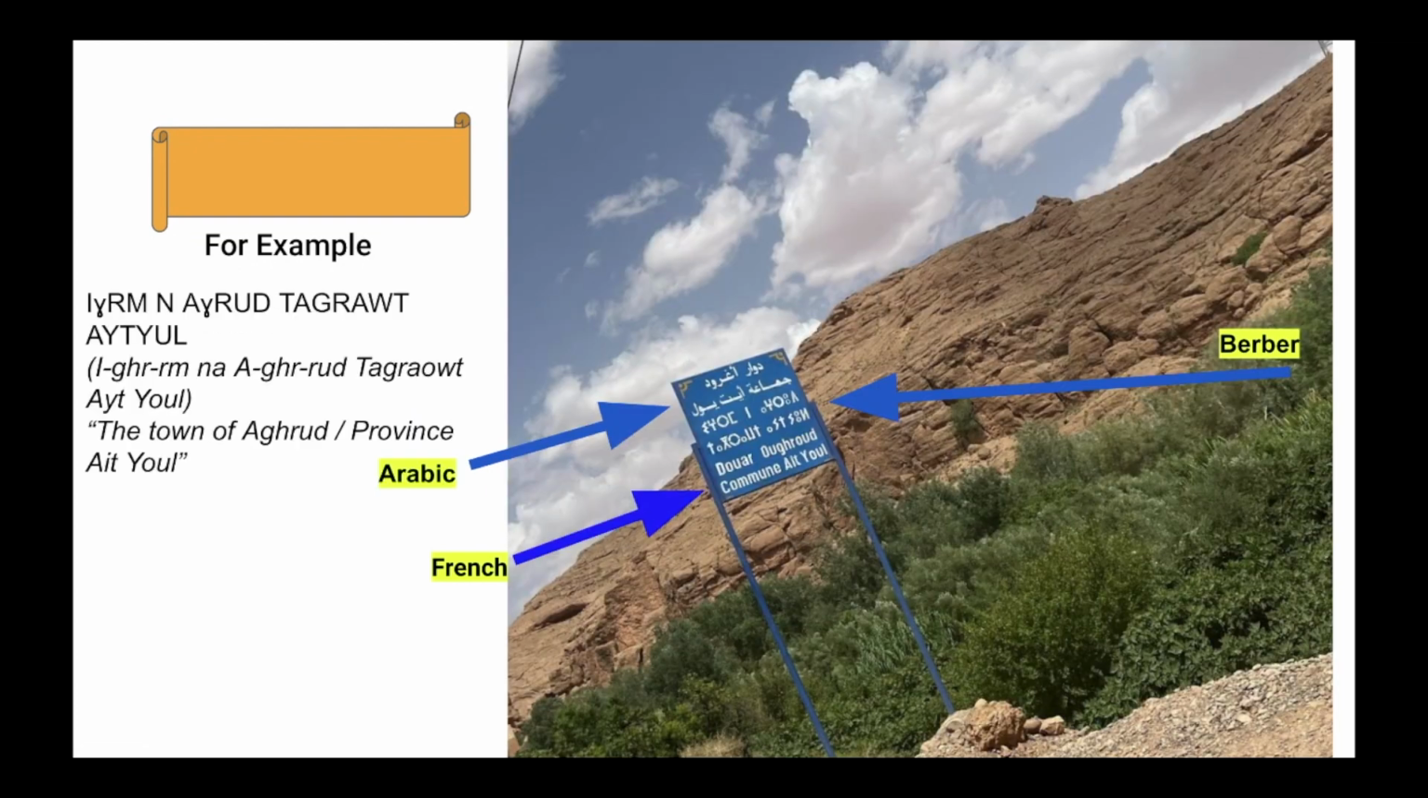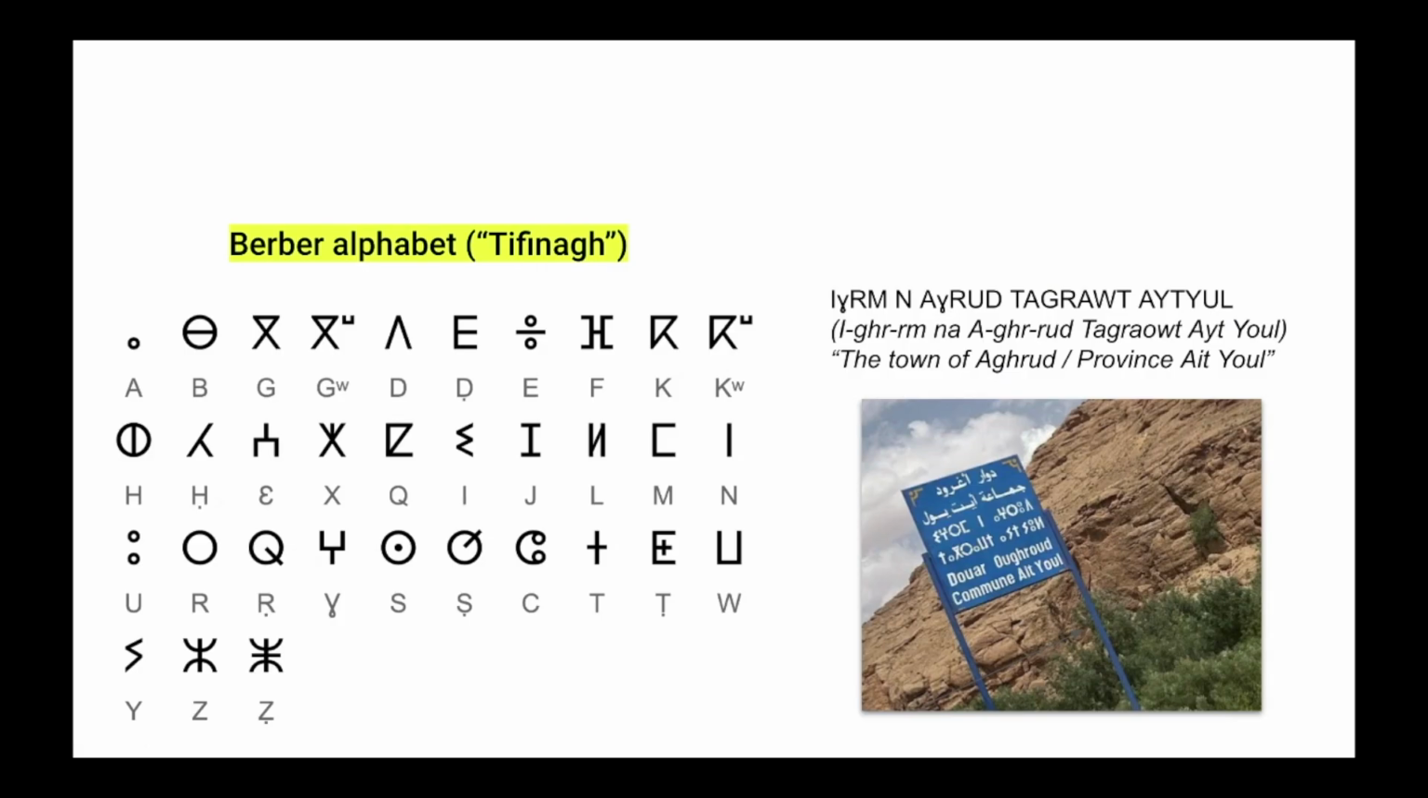Here's another example of a road sign that's transcribed into 3 languages. So this is called Tifinagh. That's their word for alphabet, and these are the unique characters that you are seeing. Many of them resemble some things we see in the English alphabet. Some of them resemble things we see in other languages, such as Greek and Russian.